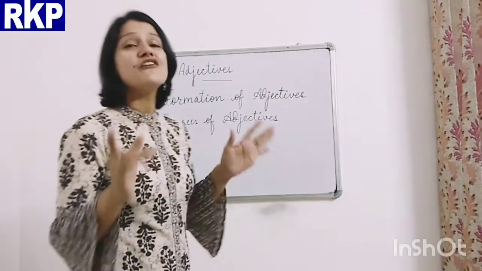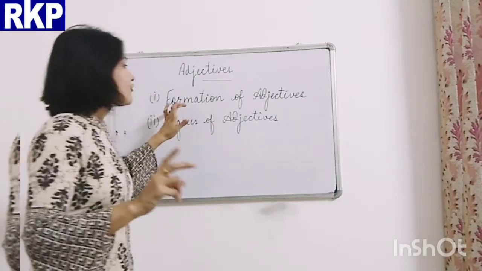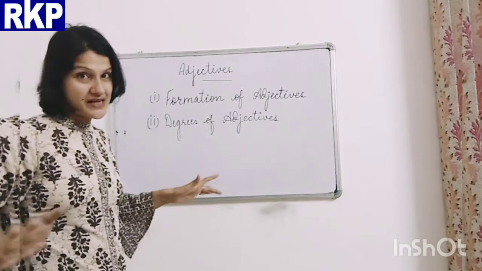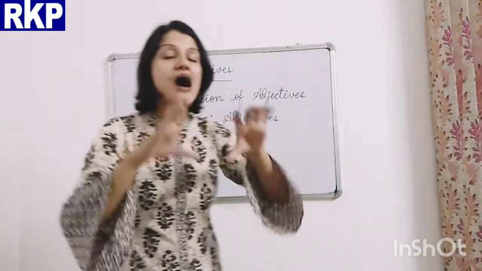So in this video, my dear students, we'll be talking about two things: formation of adjectives and degrees of adjectives. So formation of adjectives, how are they formed?